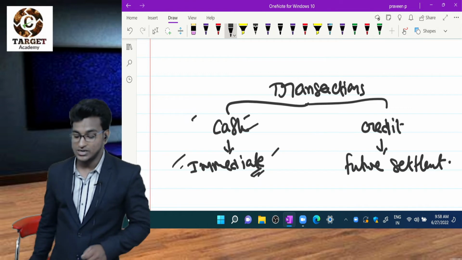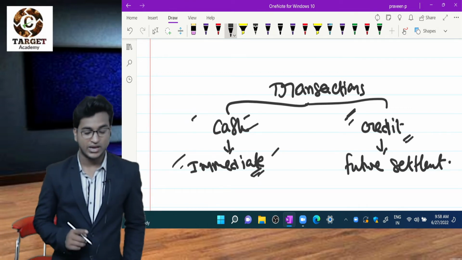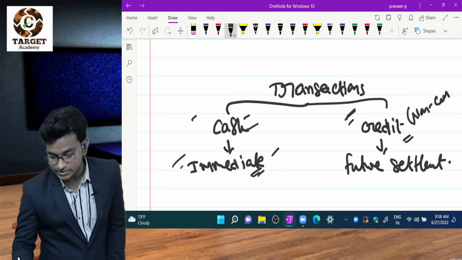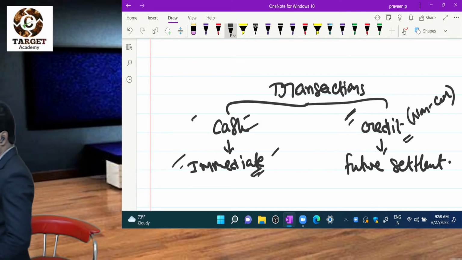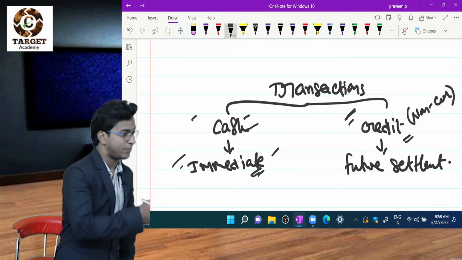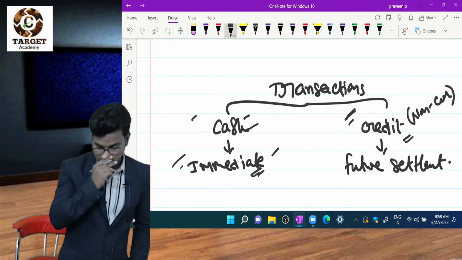That is called a credit transaction. The other name is non-cash transaction. So here what will happen? Cash is not paid in case of purchases, not received in case of sales.